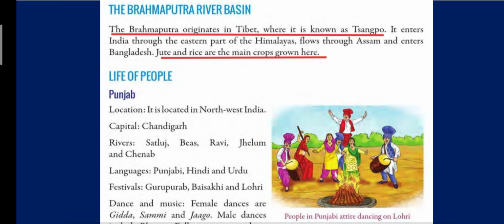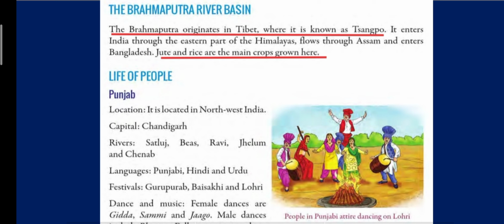Brahmaputra river basin originates in Tibet where it is known as Sangpo. It enters India through the eastern part of the Himalayas, flows through Assam and enters Bangladesh. Jute and rice are the main crops grown here. So the eastern part of the northern plains has been formed by the Brahmaputra river, and this part is known as the Brahmaputra river basin.